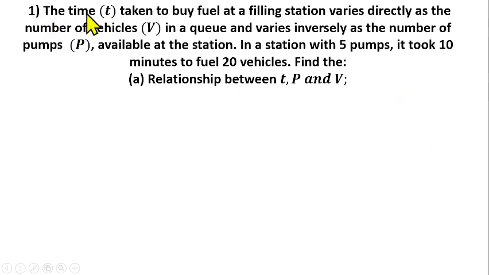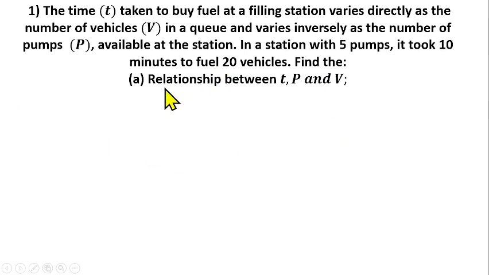The question says that the time t taken to buy fuel at a filling station varies directly as the number of vehicles, represented by v, in a queue, and varies inversely as the number of pumps, represented by p, available at the station. In a station with 5 pumps, it took 10 minutes to fuel 20 vehicles. Find the relationship between t, p, and v.